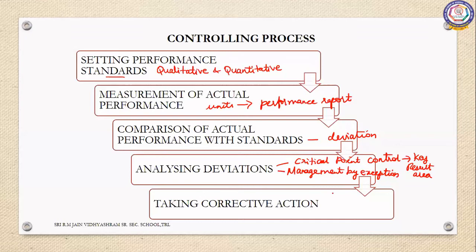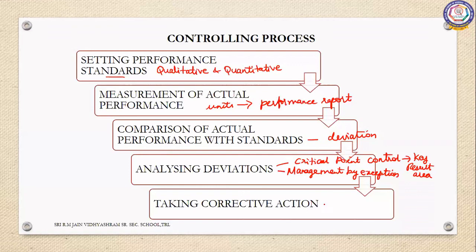Now in the fourth step we have analyzed the deviations, whether it is critical point control or management by exception. The final step is to take corrective action. If the deviations are going beyond the acceptable range, then definitely we have to give immediate attention, which means that area is expecting immediate managerial attention. So in that case we have to pay attention immediately.